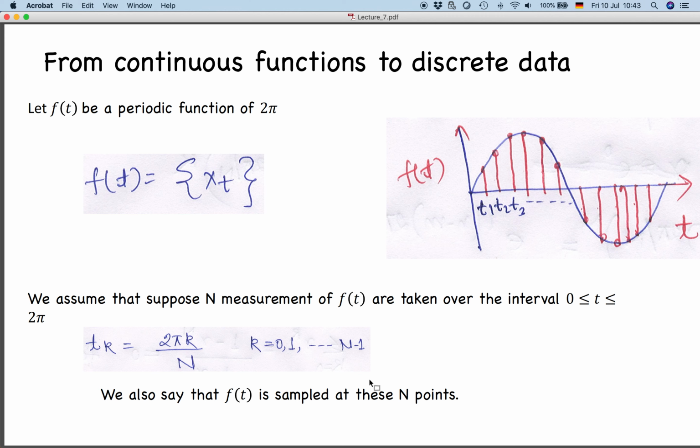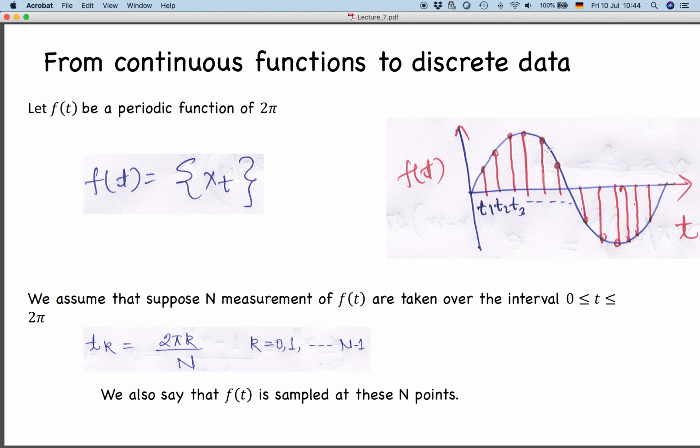So as I said, you have data at discrete points. Let's assume a periodic function again, but this time you don't have an analytical function like sine omega t. What we have is essentially data at different instants of time. For example, this is a sine wave, this is the time axis, and this is your f(t) on the y axis. As you can see, I am taking samples at different instants of time, at t1, t2 and t3, at equal intervals of time. So we are taking samples from the data, and this is a sampled version of the data.